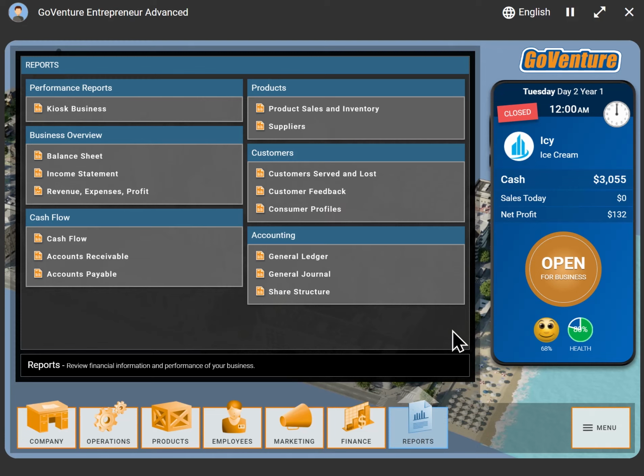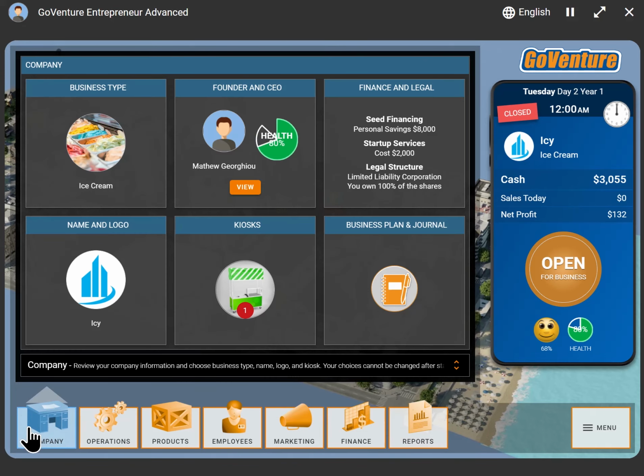Now look at the amazing learning that's been going on in just our 2 introductory simulations, the lemonade stand and now the kiosk. An amazing range of learning for business. There's no better way, and we still haven't even reached the full business. Let's go ahead and take a look at full business.